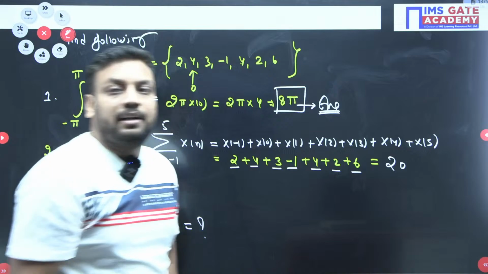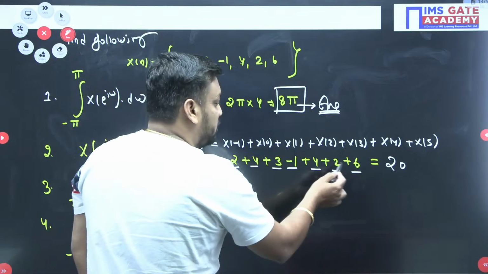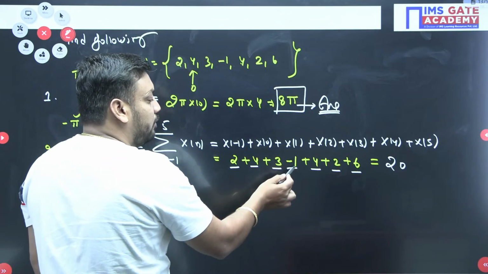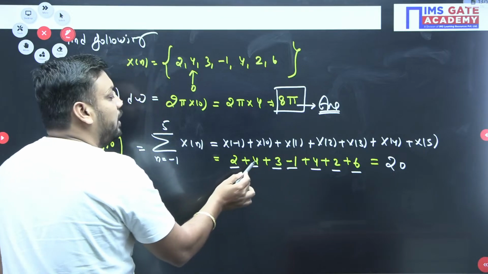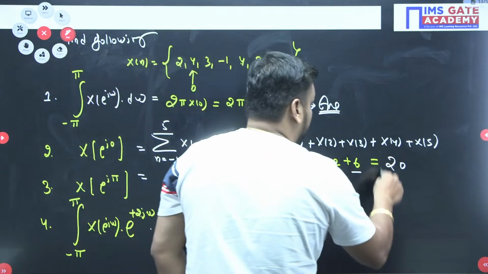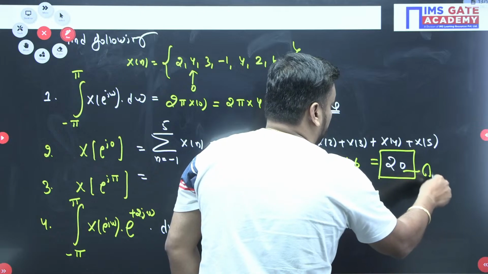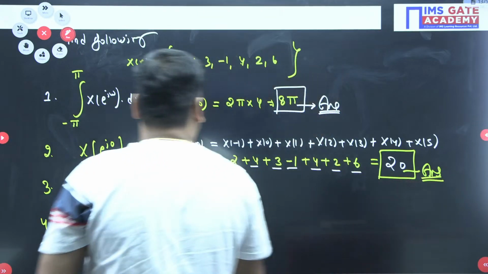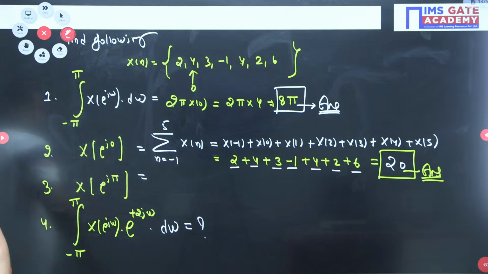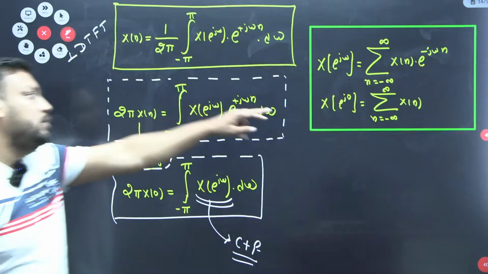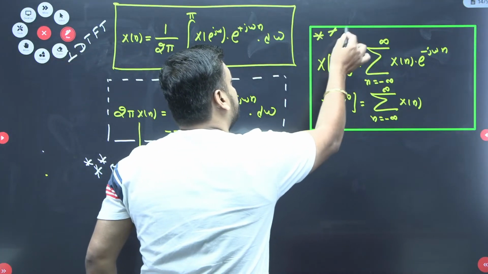Just cross check again, guys, from this side. 6 plus 2, 8 plus 4, 12 minus 1, 11 plus 3, 14 plus 4, 18 plus 2, 20. So 20 is the correct answer. 20 is definitely the correct answer. Make it fast, bachcho. Do it fast. If you want the last slide also, you can complete this box first, and after that you can do it.